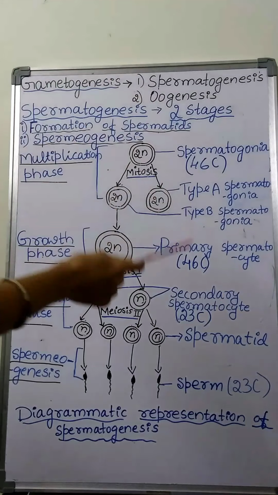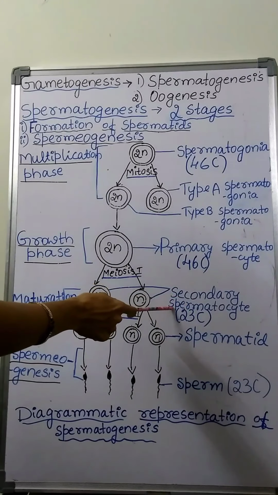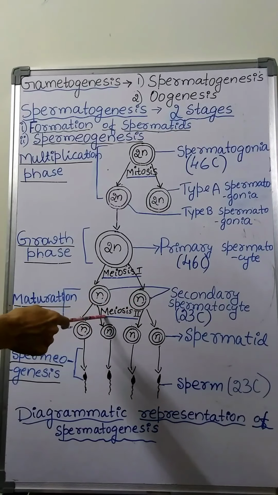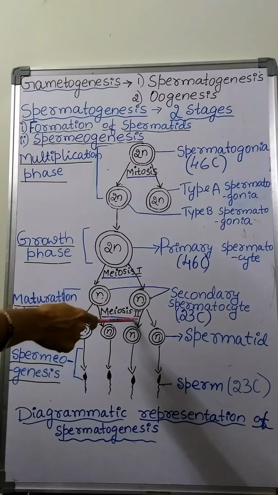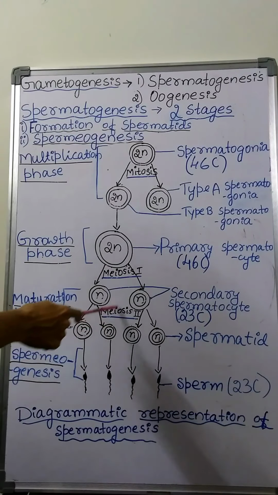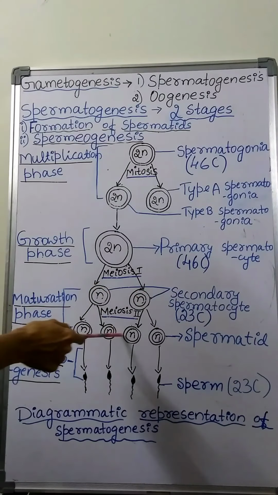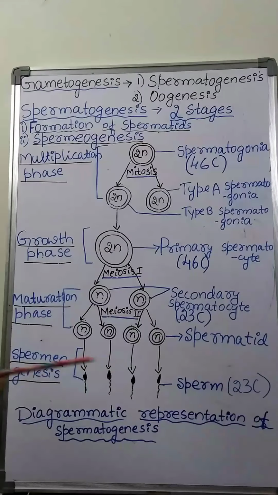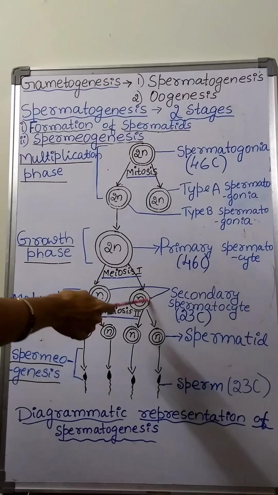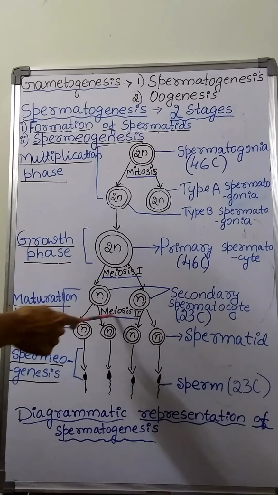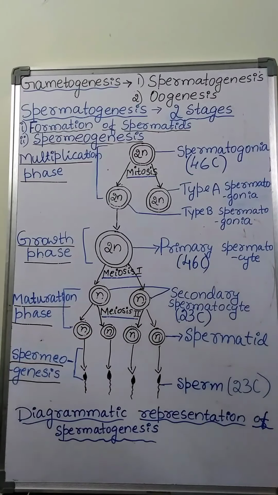Then this haploid secondary spermatocyte undergoes meiosis second. At the end of meiosis second, this secondary spermatocyte produces 4 haploid spermatids.